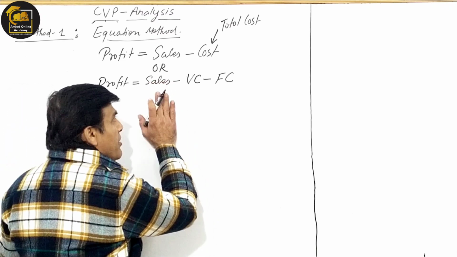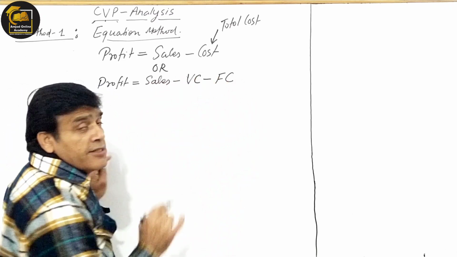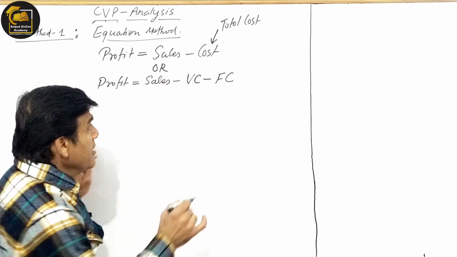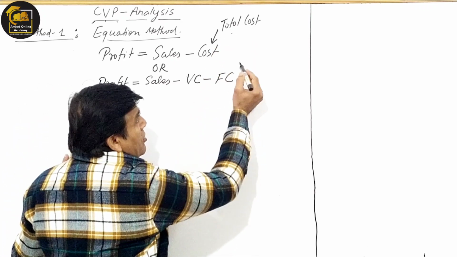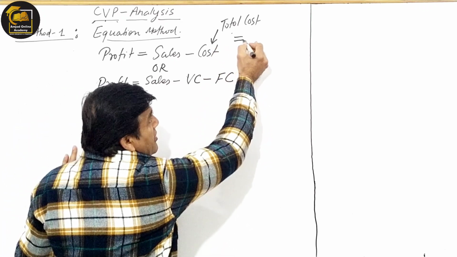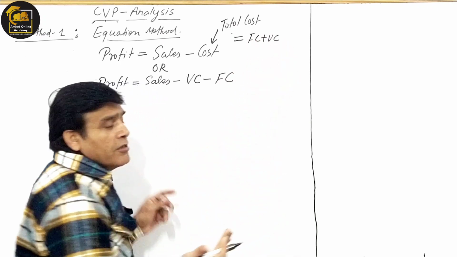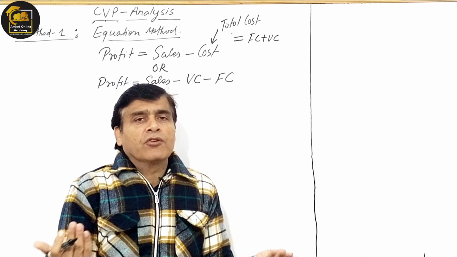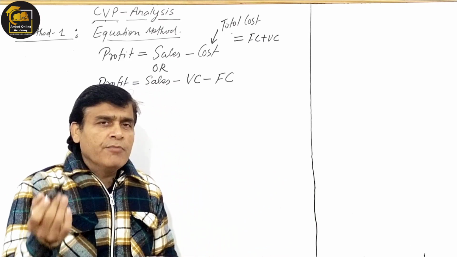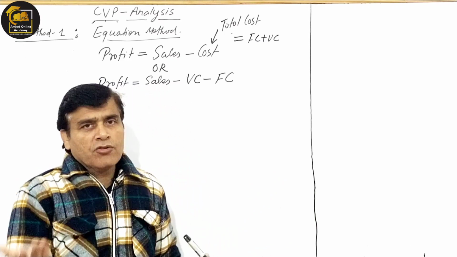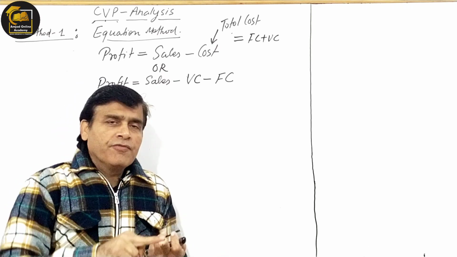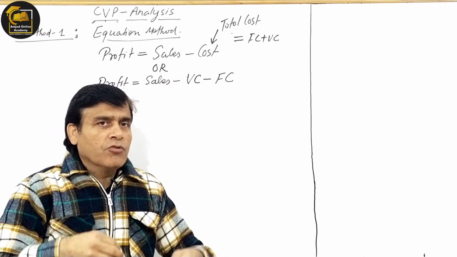So if somebody is having doubt, is the equation not the same? When I'm saying the total cost, what is total cost? Total cost is fixed cost plus variable cost. The two main bifurcations of the cost are fixed cost and variable cost. When you add the fixed cost and the variable cost, it will become equal to the total cost.